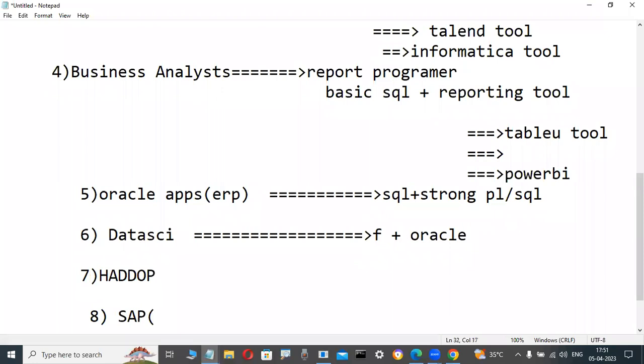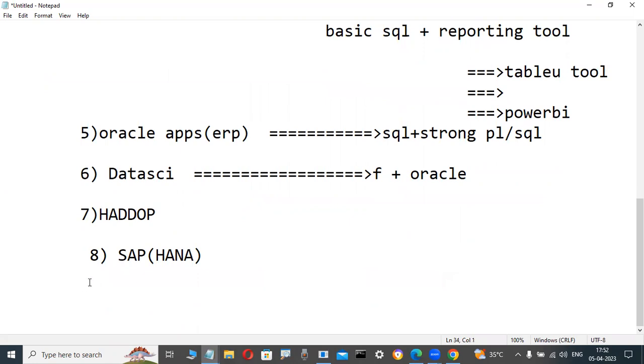SAP, okay, so ERP is there, HANA is there. These persons also need basic SQL knowledge. In SQL's language side, views are there, no? Views, joins, these types of concepts they are learning. Those persons are also interested to learn this Oracle course.